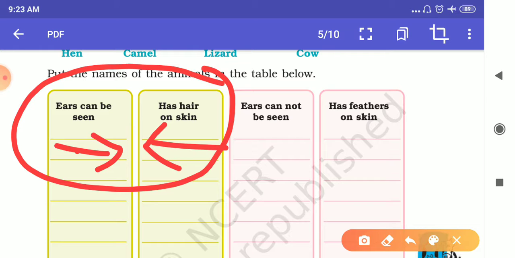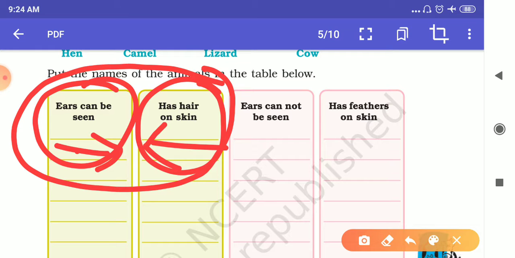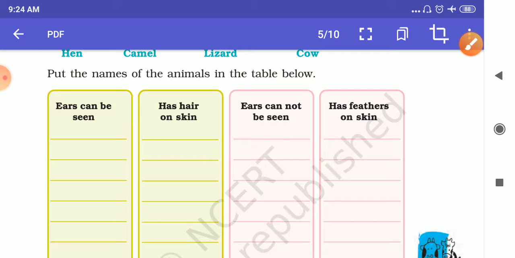In the next part of the video, you will find one more relationship, but here the relationship is between ears that we can see and the hairs present on their skin. What is the relationship? Those animals whose ears you can see easily have hair present on their skin.